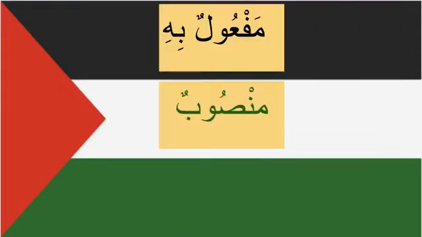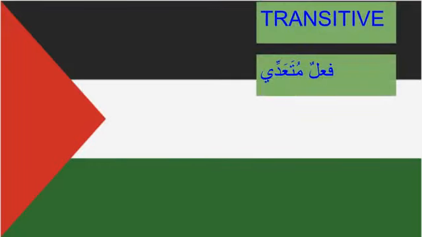Which means that maf'ulun bihi is always mansoob. It will have a fatha at the end of the noun, whether it is definite or indefinite. So when do we know that a fa'al is fa'al muta'addi? Maf'ul bihi always comes with fa'al muta'addi. It doesn't come with fa'al lazim.